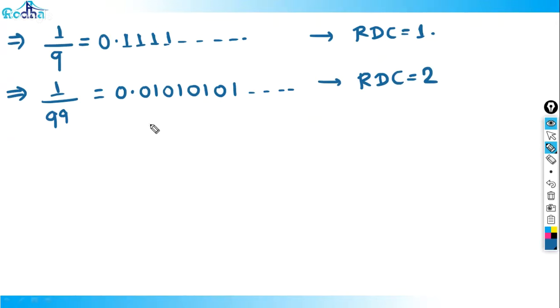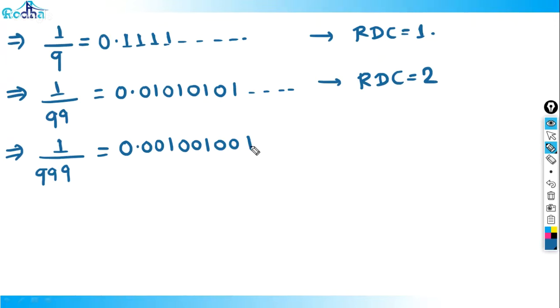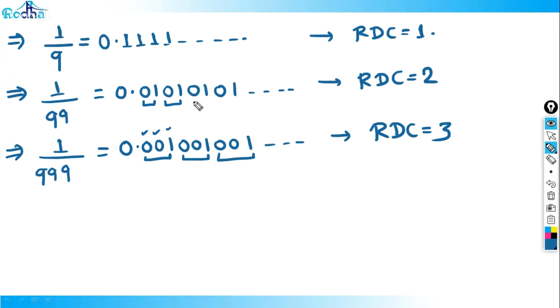Fine. Now if I take 1 by 999, understand the concept, it's a very beautiful concept, understand slowly. What is the value of 1 by 999? It is 0.001001 like that. What is the RDC here? Its RDC is equal to 3 because it's repeating after 3 digits: 0, 0, 1, then again 0, 0, 1. So RDC is 3 here, and in the earlier case RDC is 2, repeating after every 2 digits.